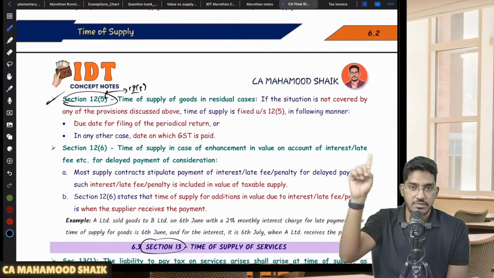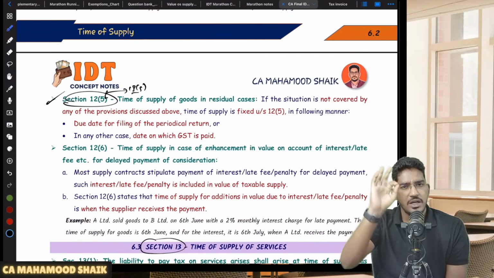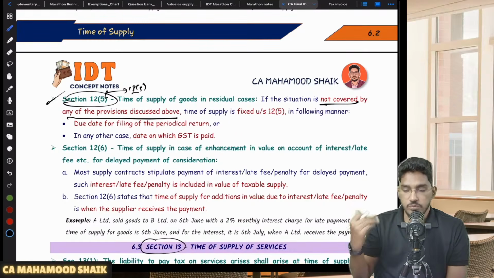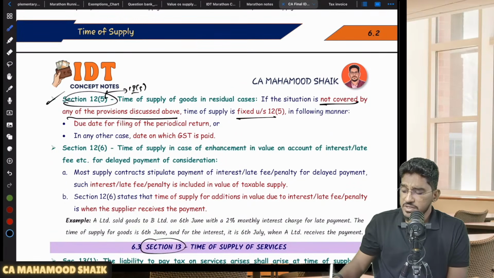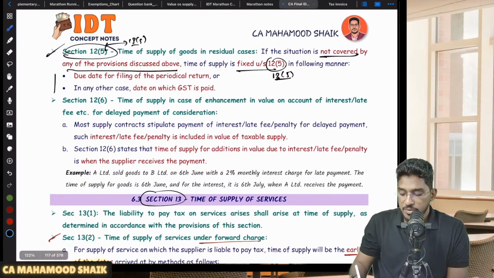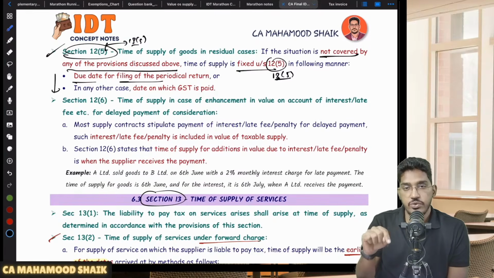Same with 13 subsection 5: in case of supply of services, time of supply in residual cases. The provision is going to be the same here in all the residual cases. That means if the situation is not covered by any of the provisions discussed above, then the time of supply will be fixed under 12 subsection 5. In case of supply of services, it will be fixed under 13 subsection 5 in the following manner. What is it? Time of supply will be either the due date for filing of the periodical return. If you are already a registered person, the due date of filing of the periodical return will become the time of supply.